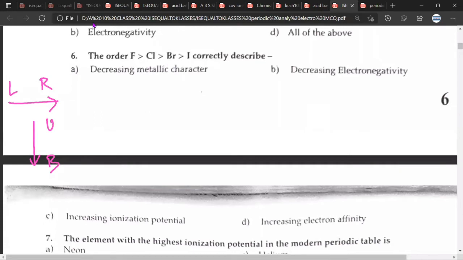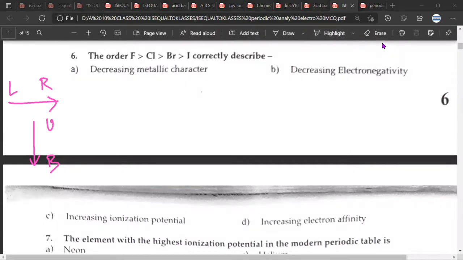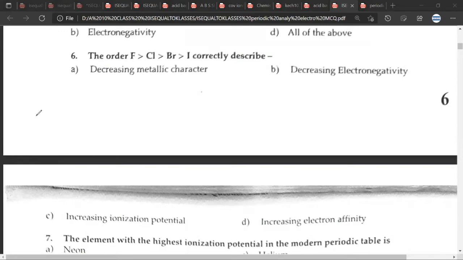Okay, next question, the 6th question. The answer would be decreasing electronegativity, B. Why? As you go down the halogen group, group 17, fluorine is the most electronegative element in the group as well as the periodic table. But as you go down, chlorine's electronegativity decreases, then bromine also decreases, and finally iodine has the least electronegativity in the halogens. Mr. CB, in this question, let us look at this. The metallic character will increase. The ionization potential will decrease. The electron affinity will decrease. Any doubt till here?